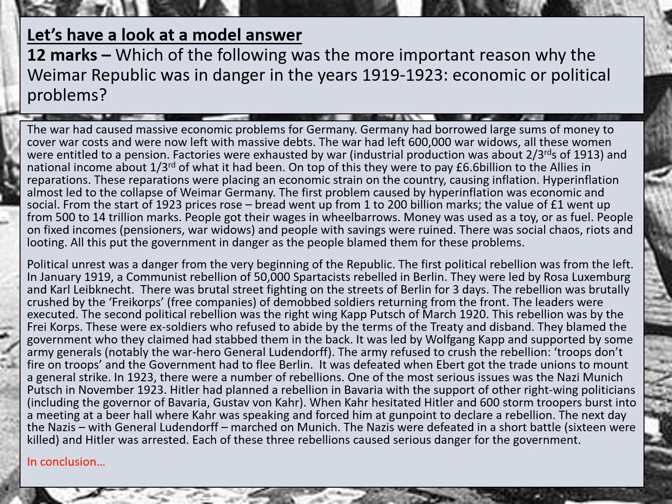So here are the model paragraphs for the question worth 12 marks, which is: which of the following was the more important reason why the Weimar Republic was in danger in the years 1919 to 1923? Was it because of economic or political problems? I'm going to read through the paragraphs, highlight some key things that I think are good about this answer, and then you are going to need to do the conclusion after reading these 2 paragraphs. So let's go through the first one.